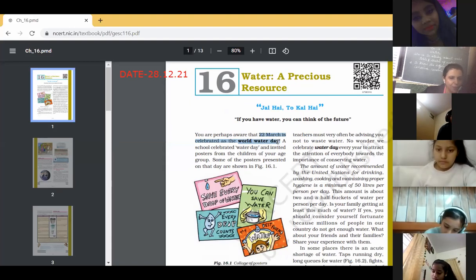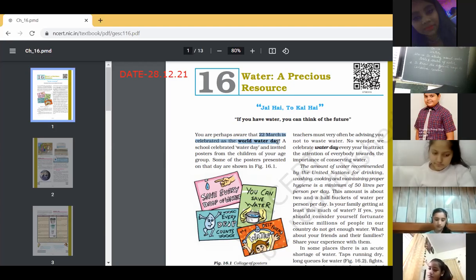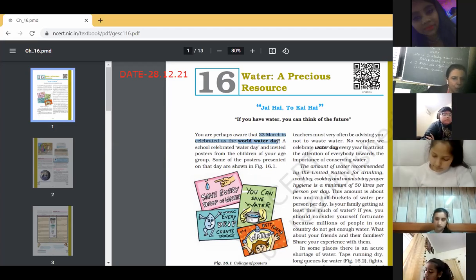You had made so many posters regarding Save Water. Why is Water Day celebrated? To get the attention of everybody towards the importance of conserving water. What's the reason why there is a need to conserve water? That's why Water Day is celebrated.